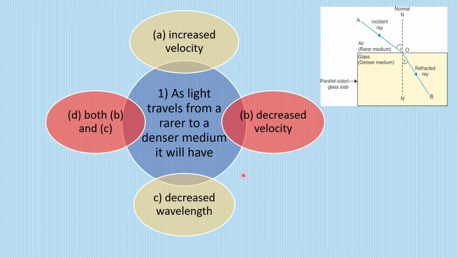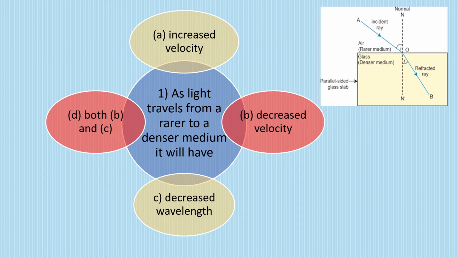So that means B and C both are correct. So the option D is both B and C. Yes, absolutely correct that when a light travels from a rarer to denser medium, its velocity decreases as well as its wavelength decreases. So option D, which is both B and C.